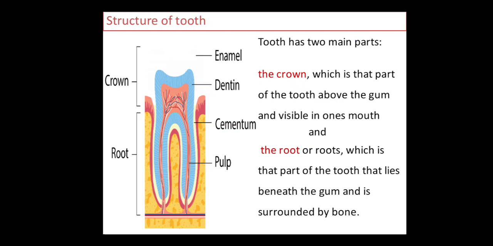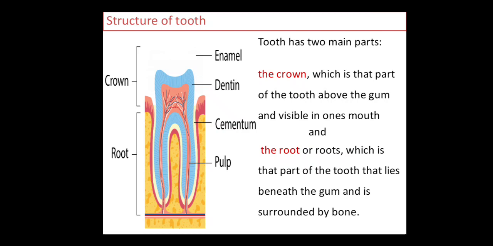Before we start, just have a look at the structure of tooth. The tooth has two main parts, the crown, which is that part of the tooth above the gum and visible in one's mouth, and the root or roots, which is that part of the tooth that lies beneath the gum and is surrounded by the bone. The teeth are important for chewing and eating. They also enhance the beauty of one's face.